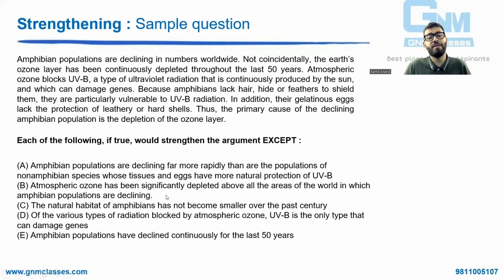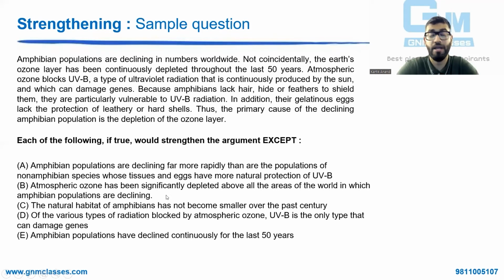Look at B. Atmospheric ozone has been significantly depleted above all the areas of the world in which amphibian populations are declining. Perfect. Again, strengthening, right? ये क्या बोल रहा है कि जहां जहां पे पॉपुलेशन डिक्लाइन हो रही है वहां वहां पे ही ओजोन डिप्लीट हुआ है. परफेक्ट स्ट्रेंथनिंग, राइट? I will take it off. So when I say take it off, मतलब I chuck it off. ठीक है, ये मेरा एलिमिनेशन मेथड में मैंने एलिमिनेट कर दिया बिकॉज इट इज स्ट्रेंथनिंग.